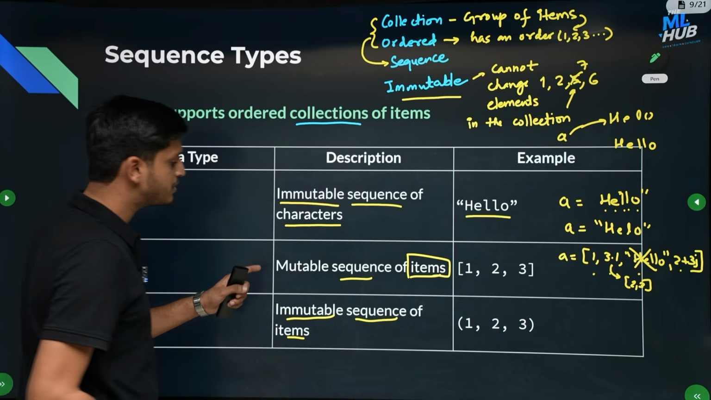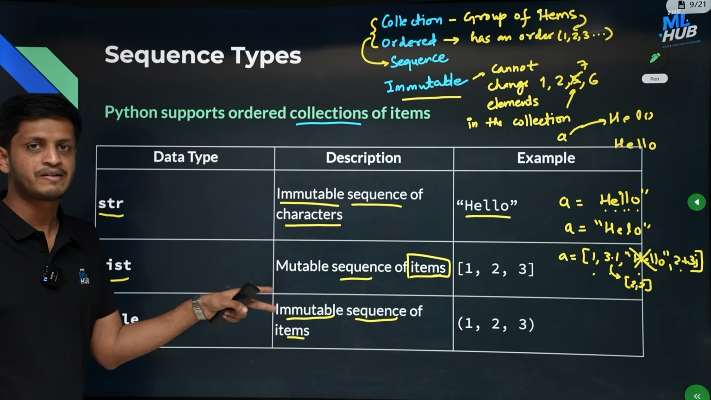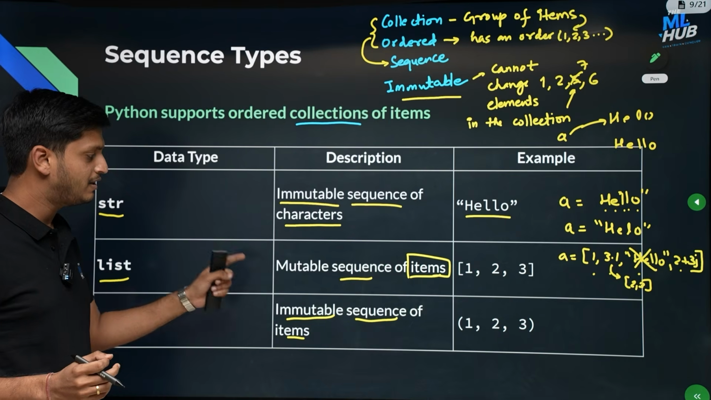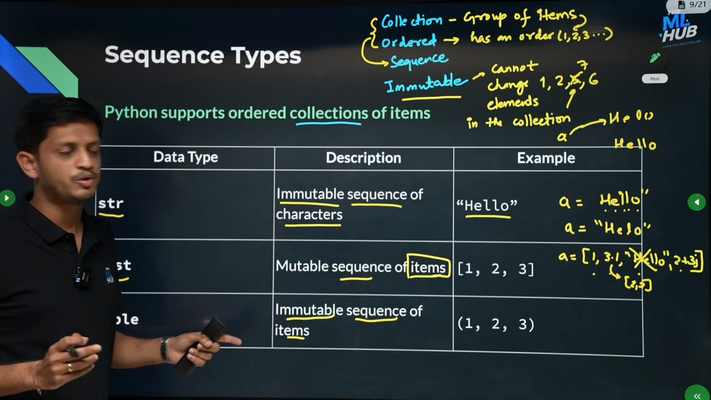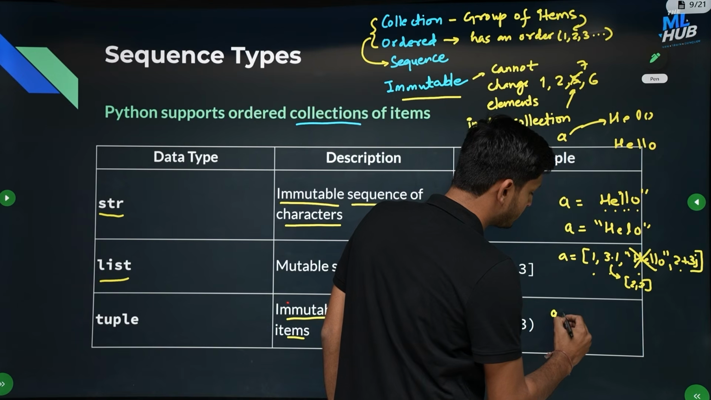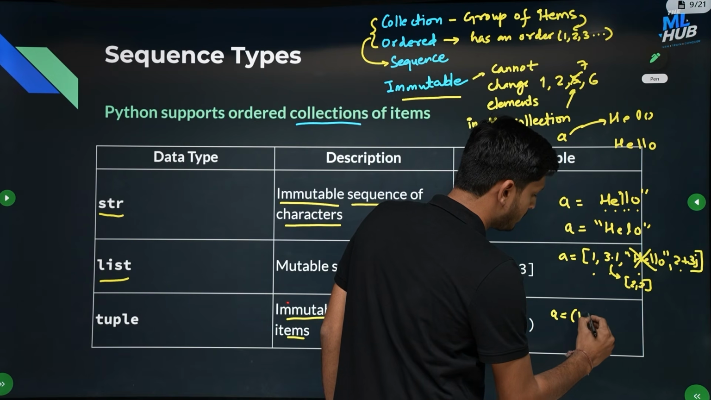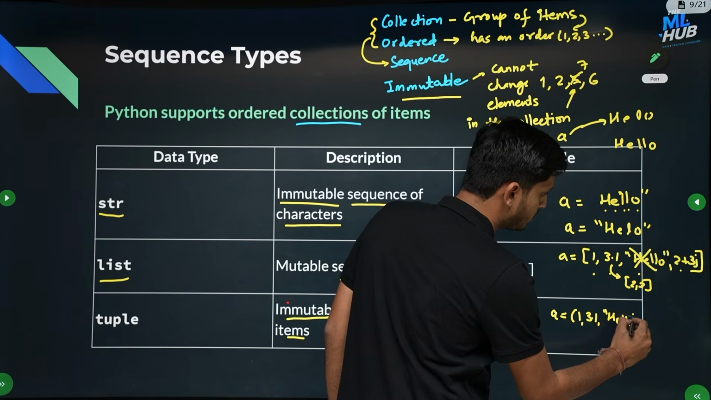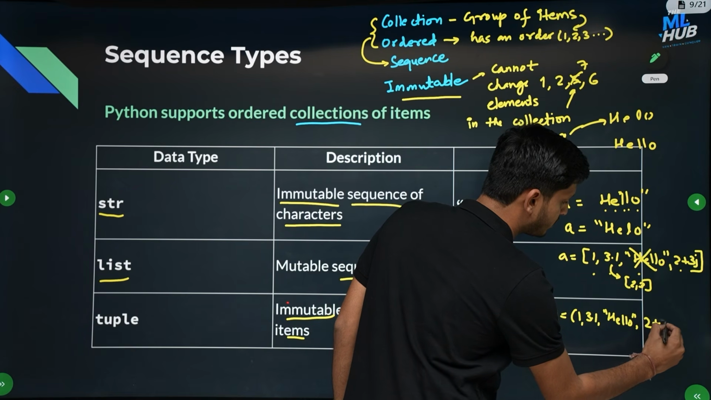So the only difference between a list and tuple is they are both sequences of items. They both can contain any type of item, but list is mutable and a tuple is immutable. You cannot change items in a tuple. For example, if I create a tuple like this, 1, 3.1, hello, and 2 plus 3j.